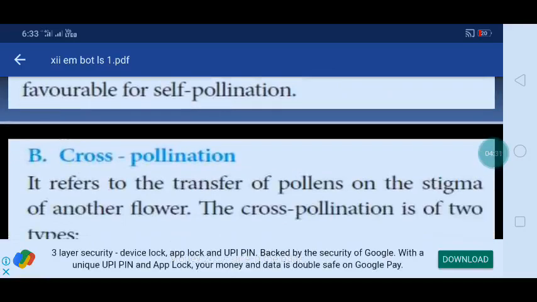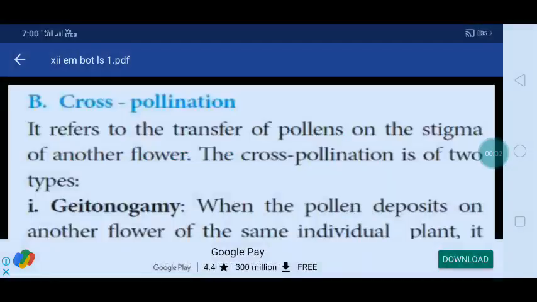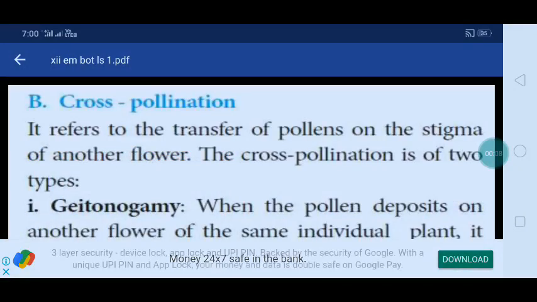Okay. The next one is cross-pollination. Cross-pollination means nothing but transfer of pollen grains on the stigma of another flower. That is called cross-pollination. Cross-pollination is of two types.